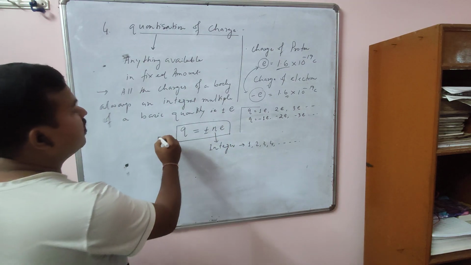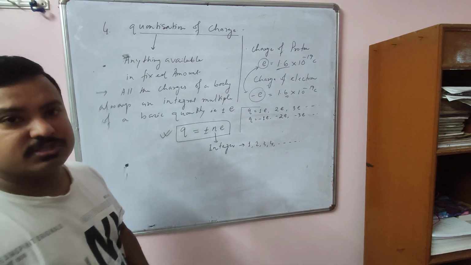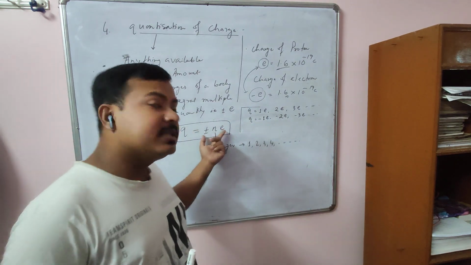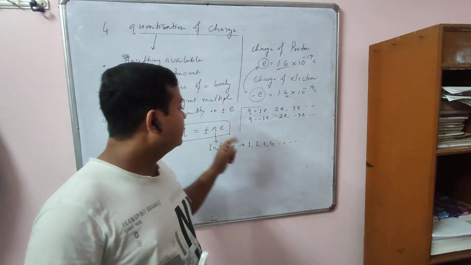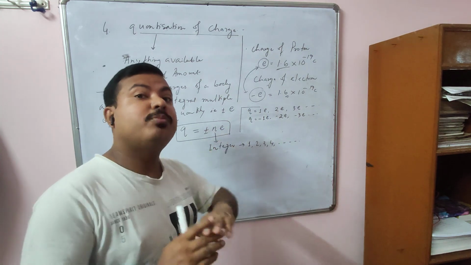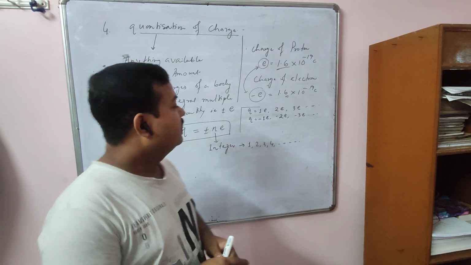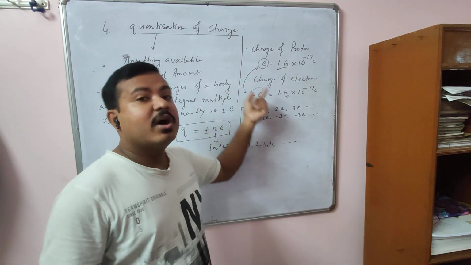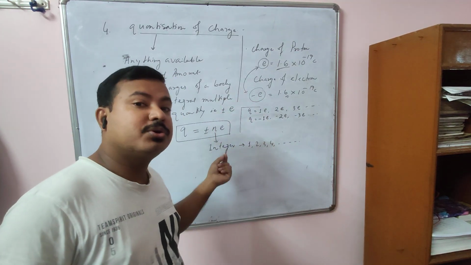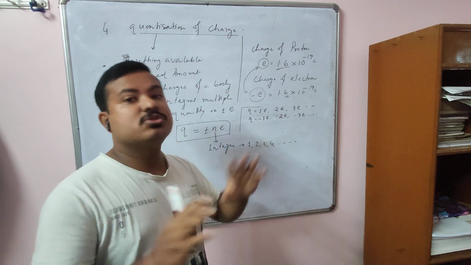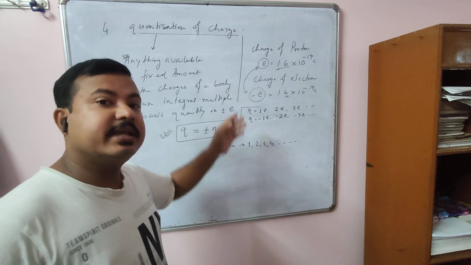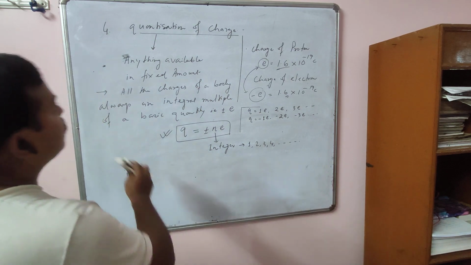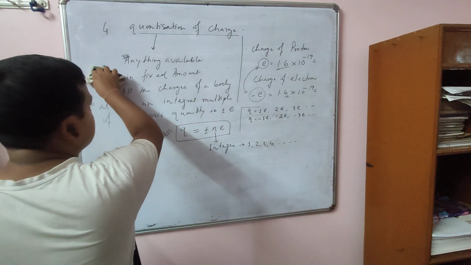So this is the meaning of quantization of charge. That means charges are always an integral multiple of e. That means it cannot be a fraction. Okay, it cannot be a fraction. Means what? Half an electron, 1/4 of an electron, or half a proton, 1/4 of a proton. That is not possible. So it is always an integral multiple. So this is the basic meaning of quantization of charge. Is it okay?